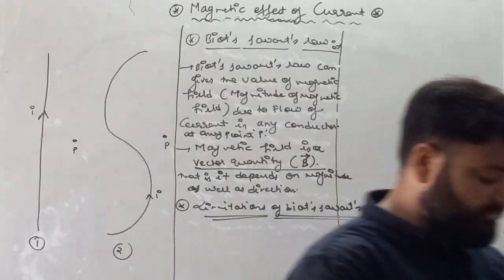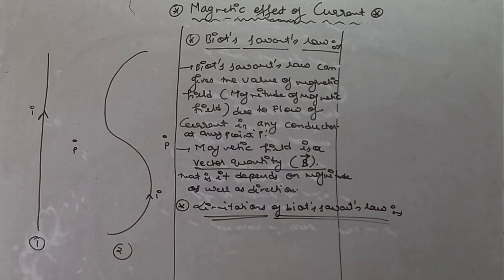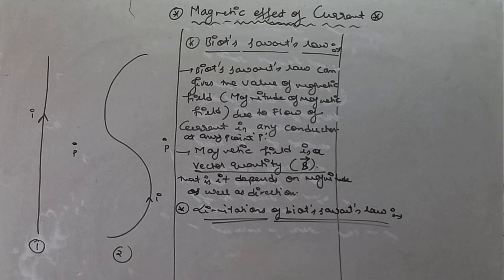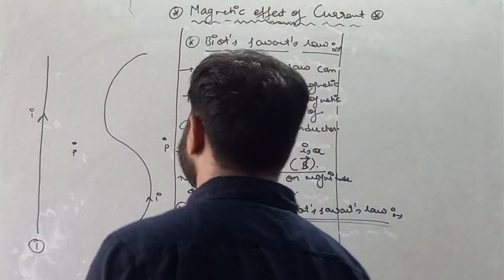First of all, my dear student, as I already told you, magnetic field is a vector quantity, and we are all aware of the properties of vector quantity. A vector quantity depends on both magnitude as well as direction.